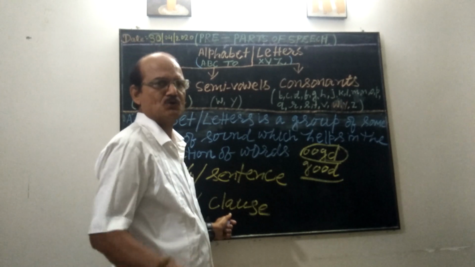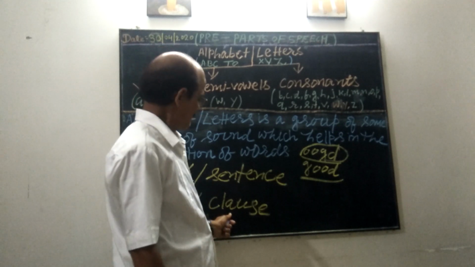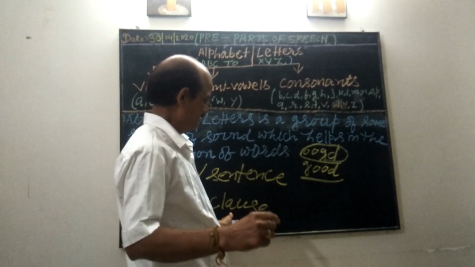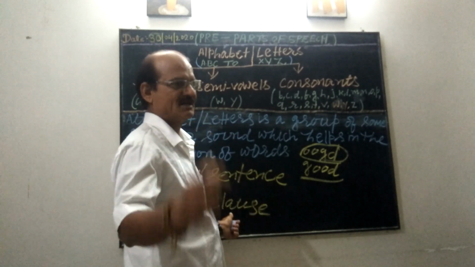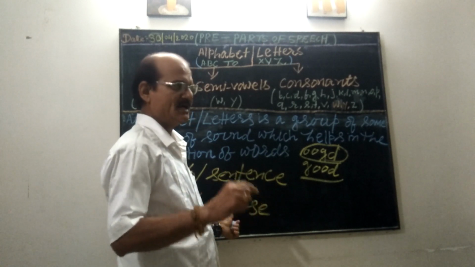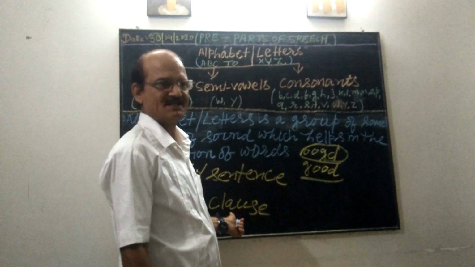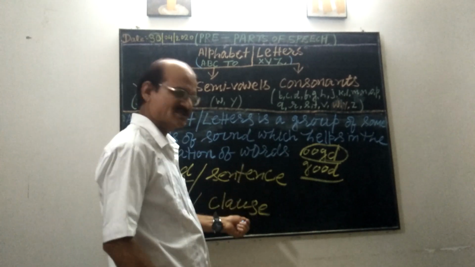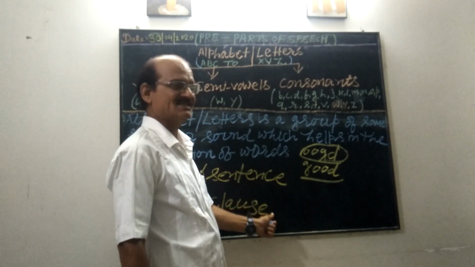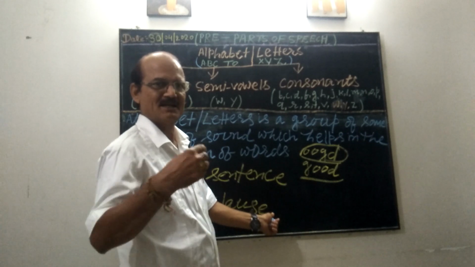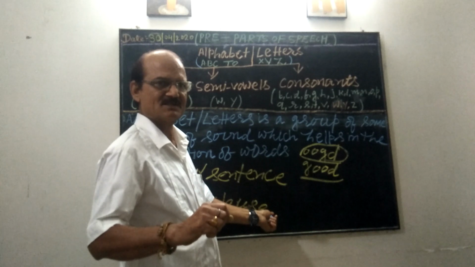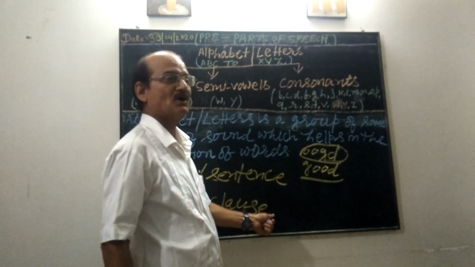Example: The boy who is sitting on the last bench is in class 8. The boy is in class 8 is the principal clause or a sentence. Who is sitting on the last bench is a subordinate clause.